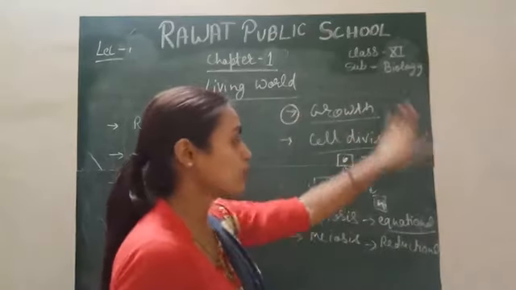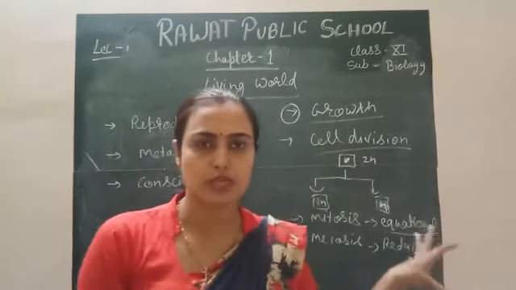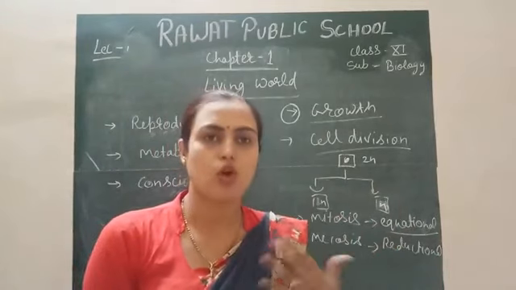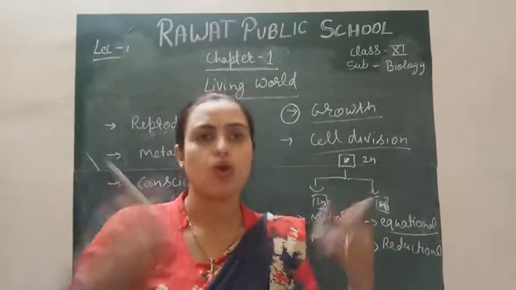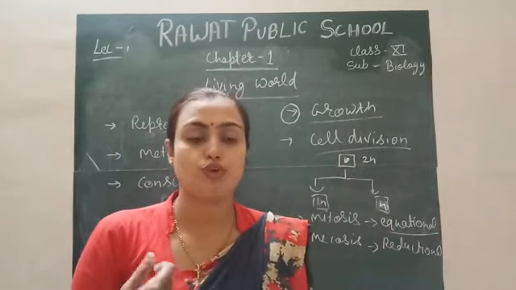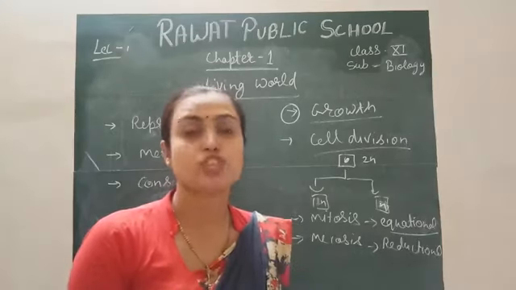Firstly, I will tell you about growth only. This is the growth of a living organism. It means living organisms show cell division, and because of cell division we grow. But this cell division is not observed in non-living objects.